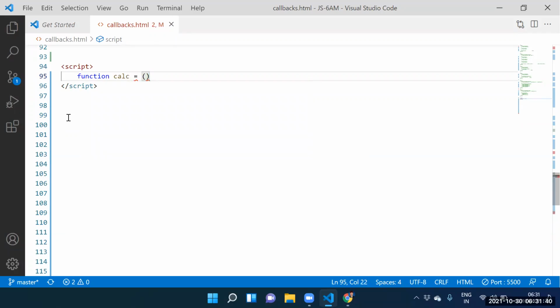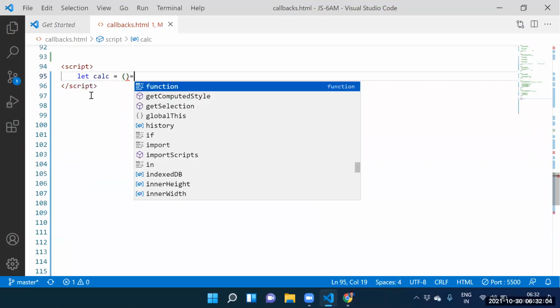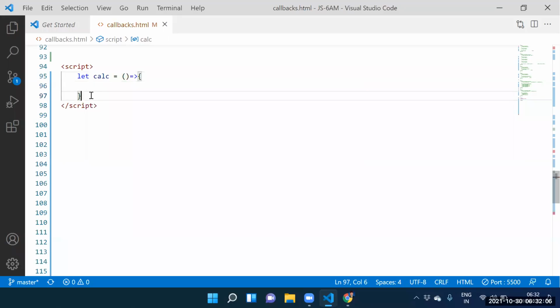Guys, see this function. Here itself, can I pass the arrow function? Yes, guys, we can pass the arrow function, not an issue. Arrow is just to take the constant. Can I take the constant again? Constant calci function equal to arrow function. Guys, how to create one arrow function? Let calculator equal to arrow function now.